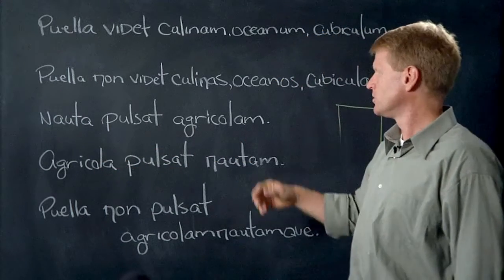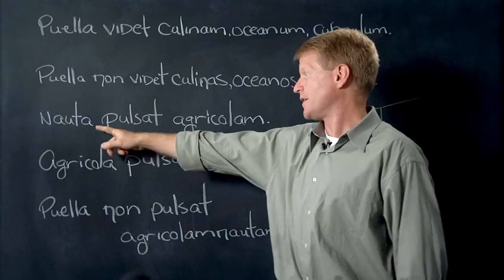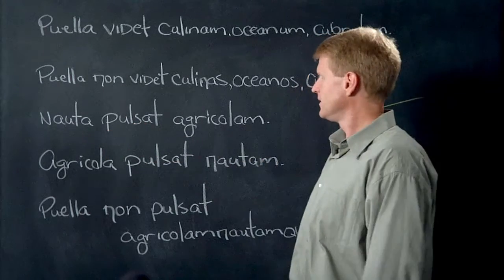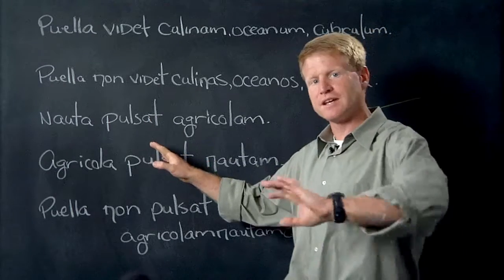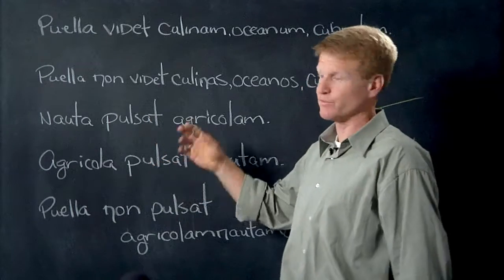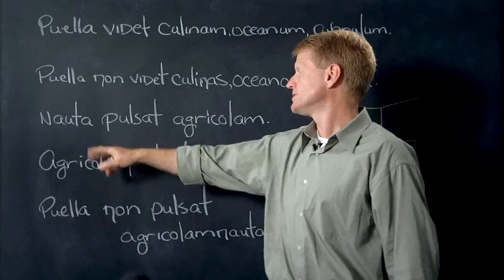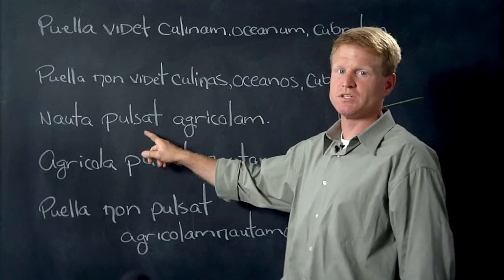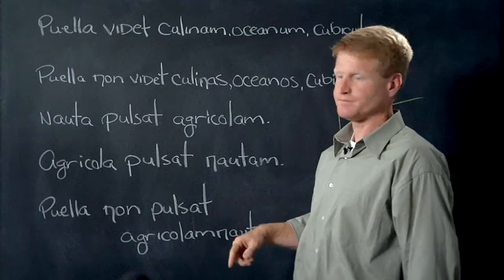Nauta pulsat agricolam. Nauta, you know. Pulso means punch or hit. So we get repulse, to hit back or push back. Repulsive, push back. Nauta pulsat agricolam. So the sailor hits or pushes the farmer.